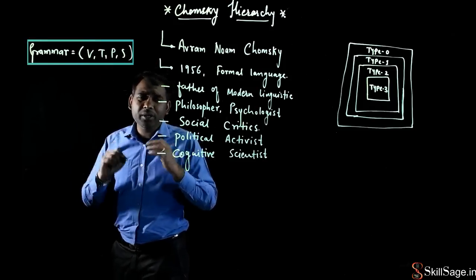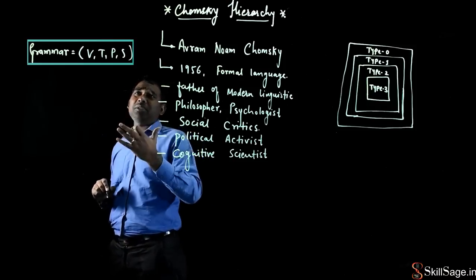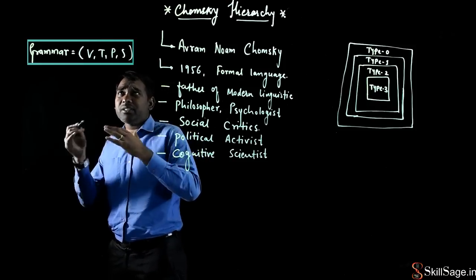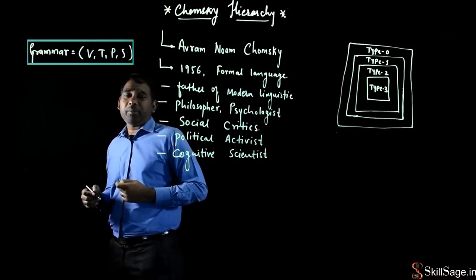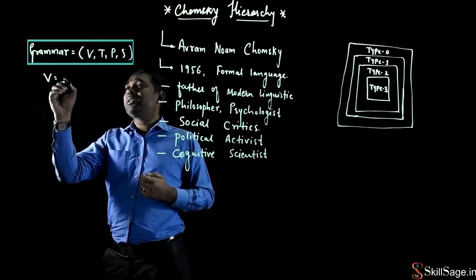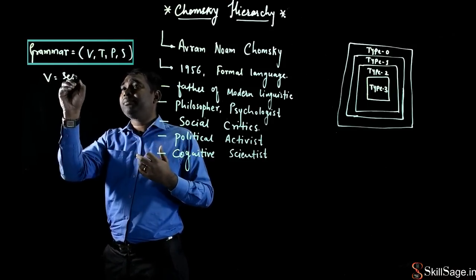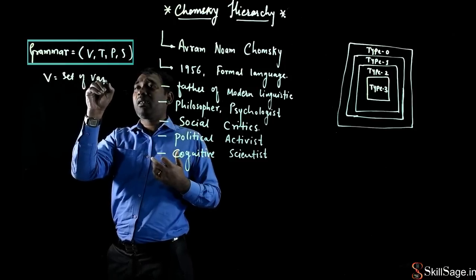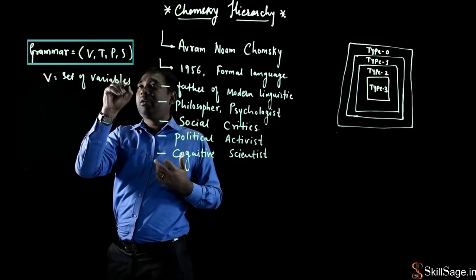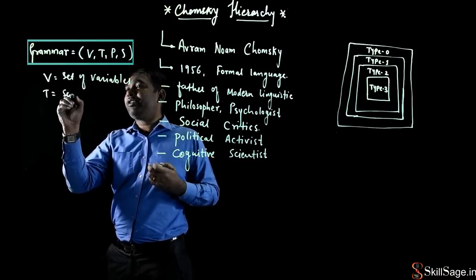What is V, what is T, what is P and what is S? We'll briefly discuss these 4 tuples first. V is a set of variables. T is a set of terminal symbols.